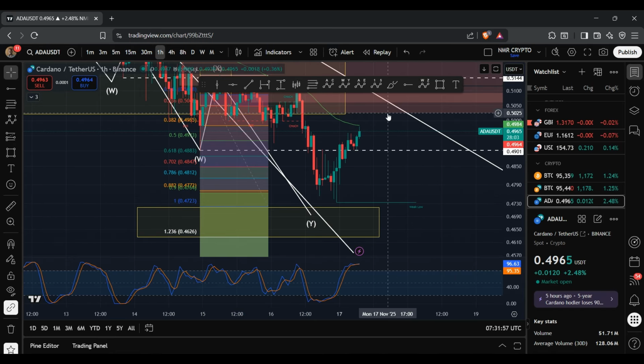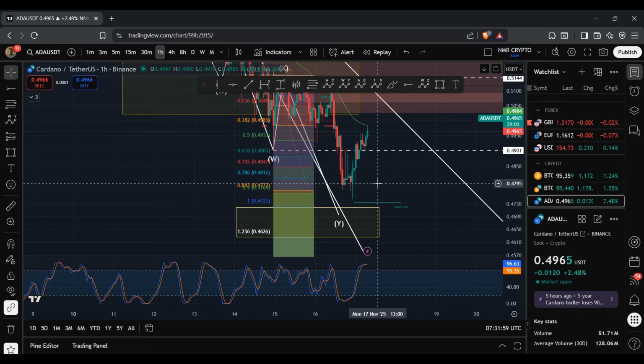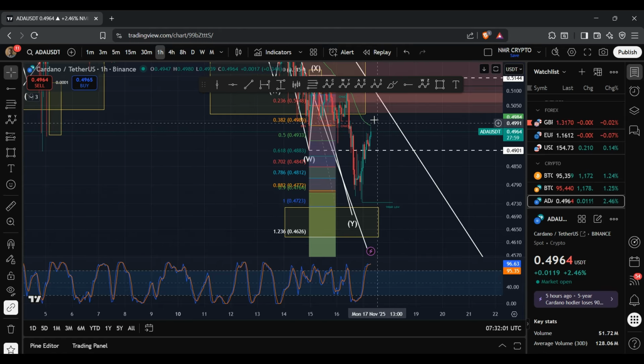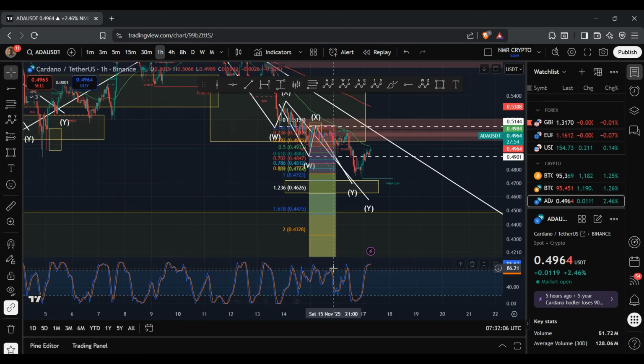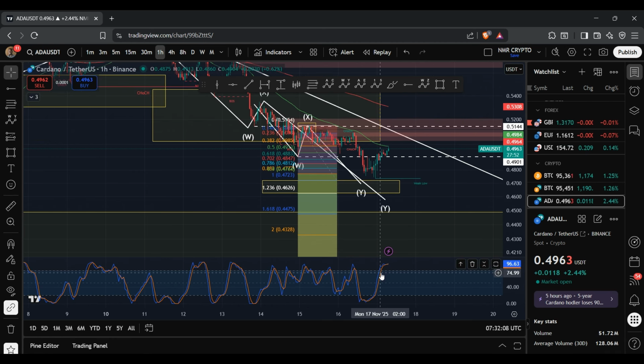you can see that on this move to the downside, we just about fell short of this region. And that's then followed by a reversal where we then retested the 50 EMA, and I'm anticipating the price of ADA to continue to get rejected at the 50 EMA, and then we'll see another lower low. And it is worth noting that on the stochastic RSI, we are within the overbought conditions, and so I am anticipating the bears to continue to regain control of the market.